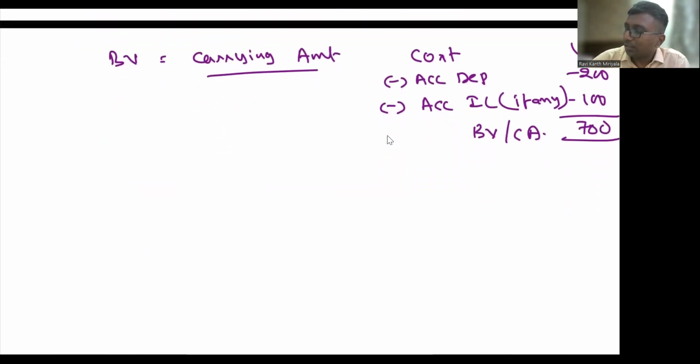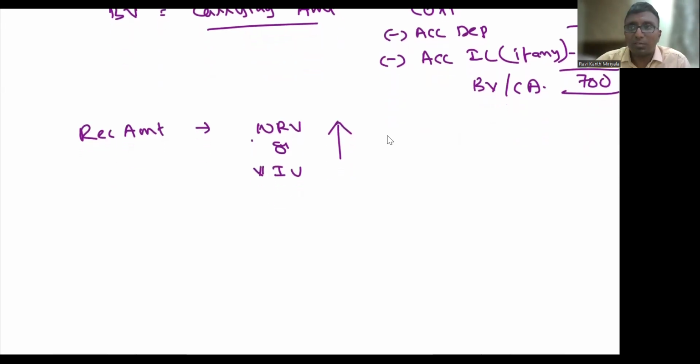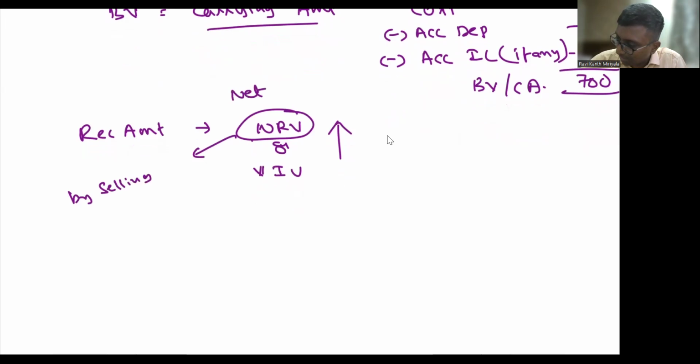Then what is the next thing? Sir, you told recoverable amount. Yes, recoverable amount is equal to net realizable value or value in use, VIU, whichever is higher. What do you mean by net realizable value? If I sell the asset right now, how much do I get? By selling, net selling price. People will use net selling price, NSP. Net selling price is nothing but net realizable value only, my dear. Only the wordings are different.